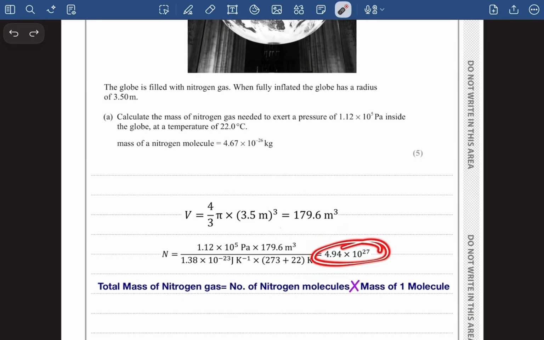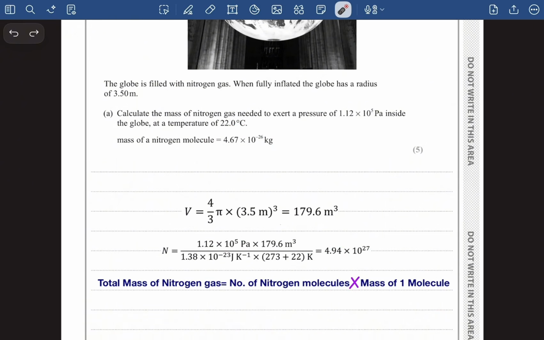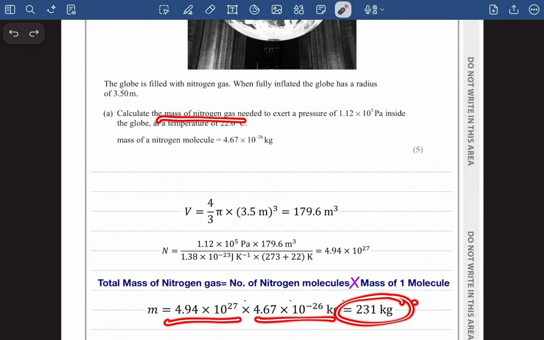As I have got the number of nitrogen molecules and I know the mass of one nitrogen molecule, now I can easily figure out the mass of nitrogen gas needed to exert a pressure of 1.12 × 10^5. So I will just multiply the number of nitrogen molecules by the mass of one molecule, and this is the mass of nitrogen gas required to exert a pressure of 1.12 × 10^5 Pascal inside the globe.